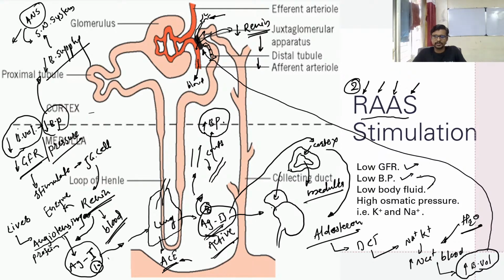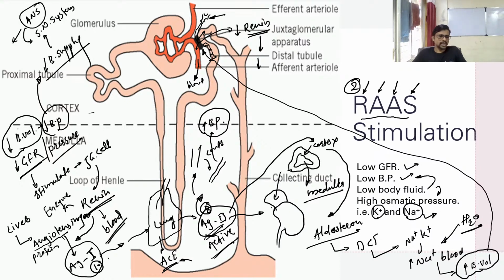Actually, low blood fluid results in low blood pressure, and because of low fluid, there is a high concentration of solute inside the blood, so it shows a high osmotic pressure. And which concentration? Mostly sodium and potassium are considered as stimulators of the RAS system.